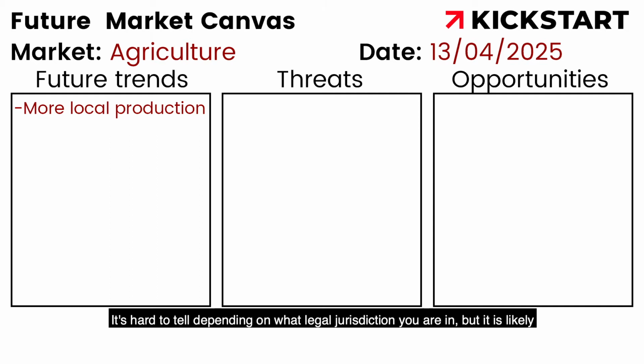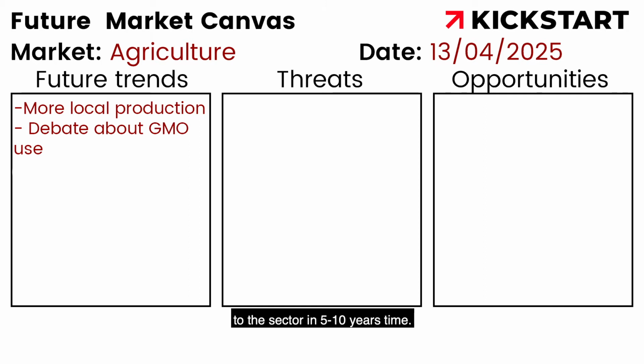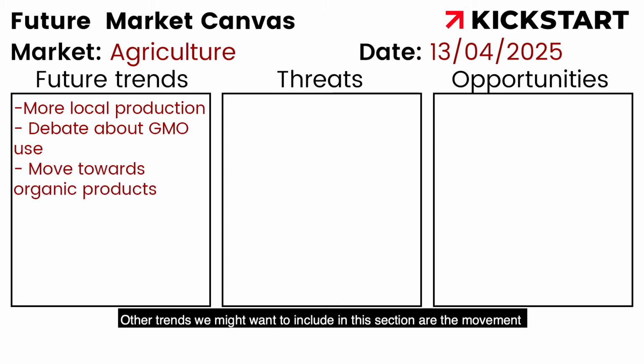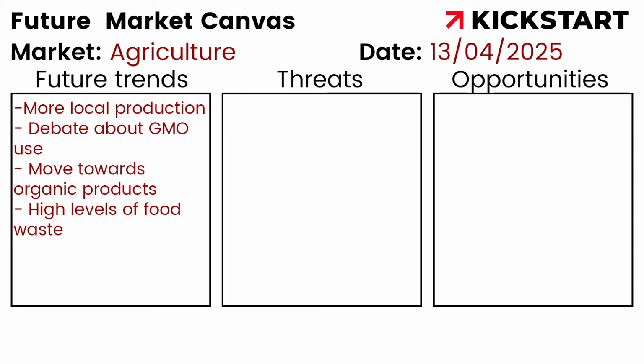It's hard to tell depending on what legal jurisdiction you're in, but it is likely that the debate surrounding genetically modified organisms will still be relevant to the sector in 5 to 10 years' time. Other trends we might want to include in this section are the movement towards more organic fertilizer and organically certified produce. Other factors that can be listed here are the high levels of food waste, both at the farmer level as well as between the sellers of produce and grocery sellers.